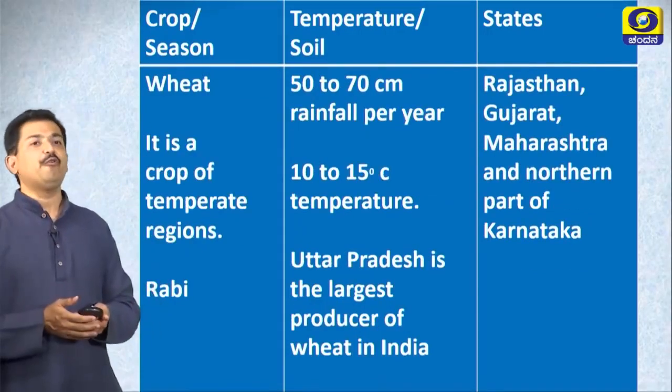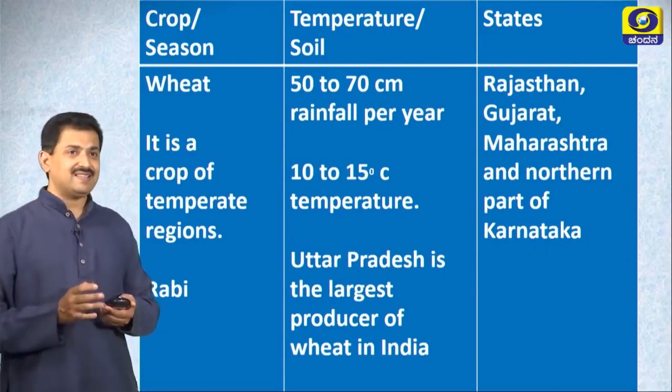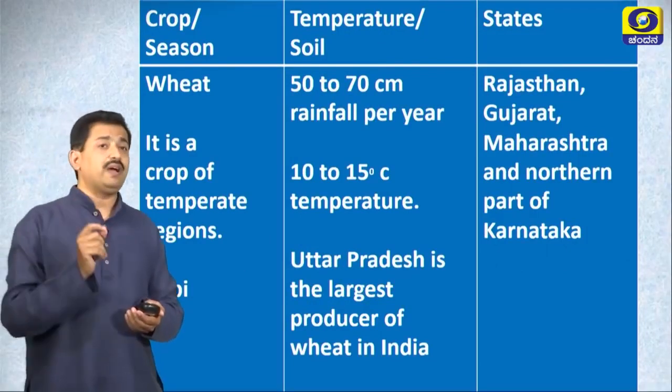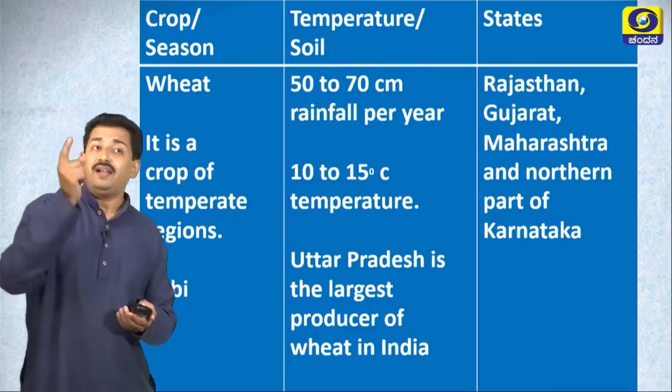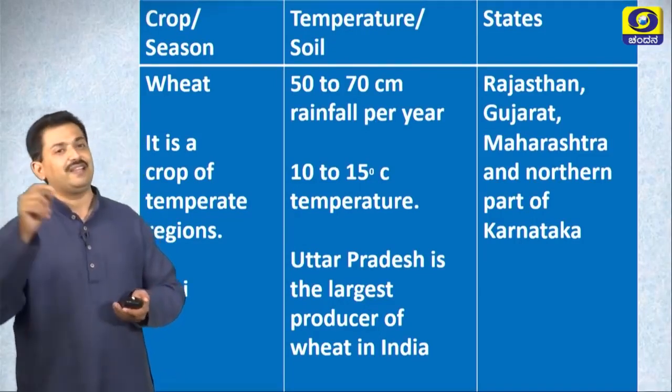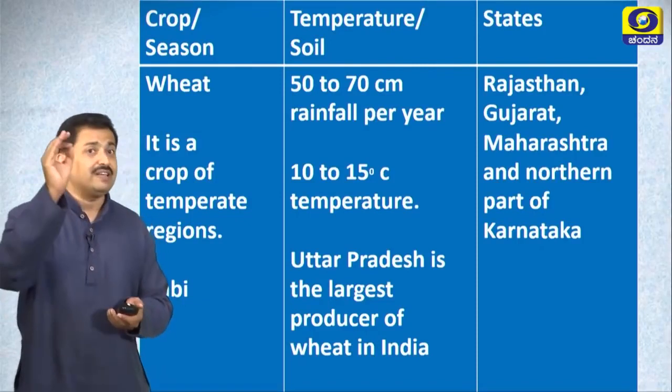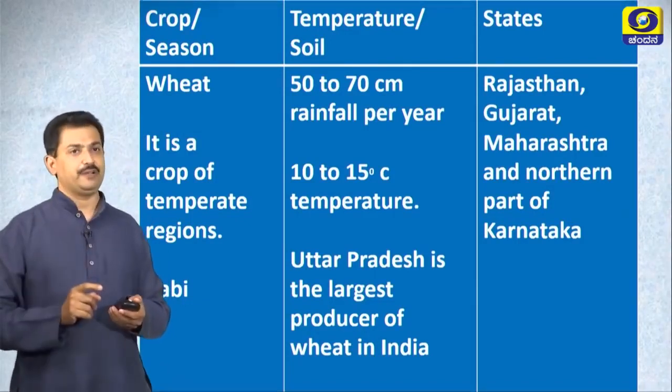Let us know about wheat crop. Wheat is a rabi crop. It requires a temperature of about 10 to 15 degrees Celsius and rainfall of about 50 to 70 centimeter. Uttar Pradesh is the largest cultivator of wheat.